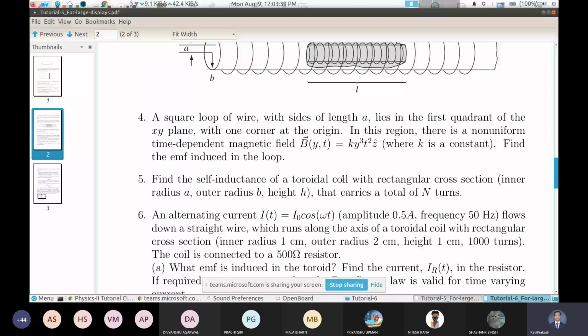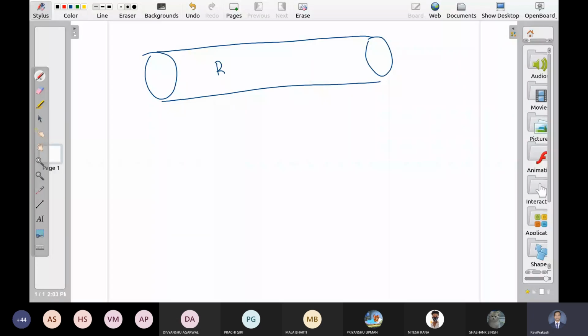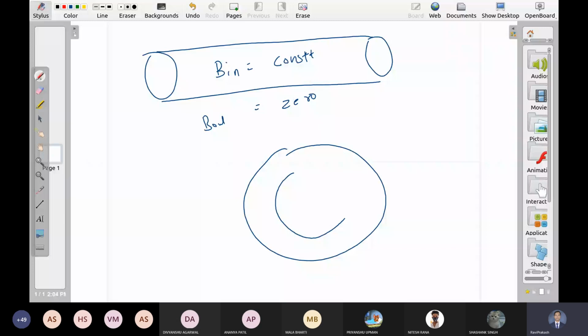So we know if we have a solenoid, the magnetic field inside is constant and outside is 0. But if we make a toroid, what kind of scenario do we have now? Do we have constant field here? And do we have zero field here?